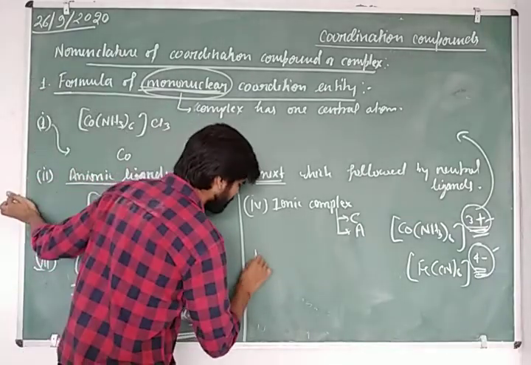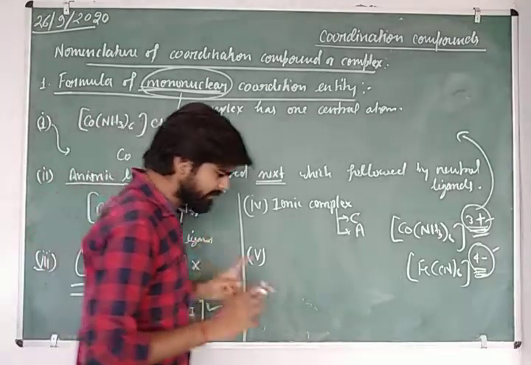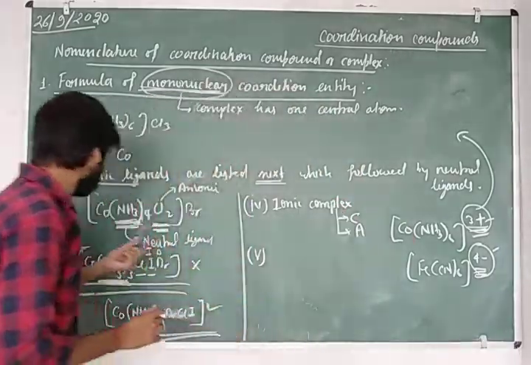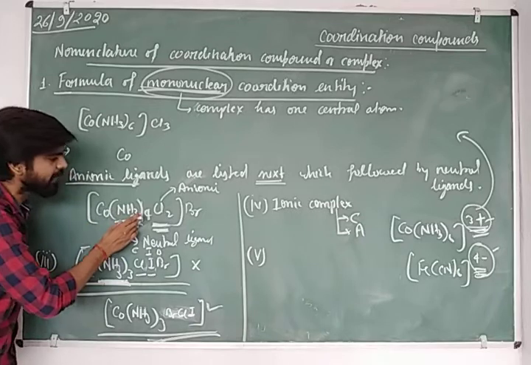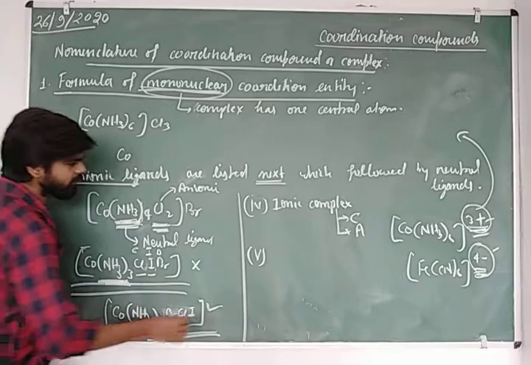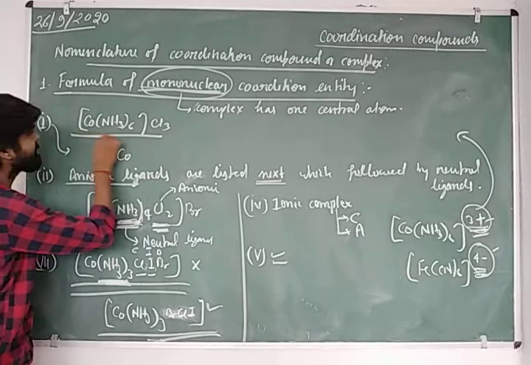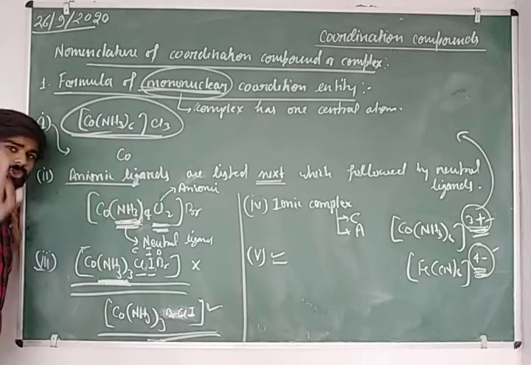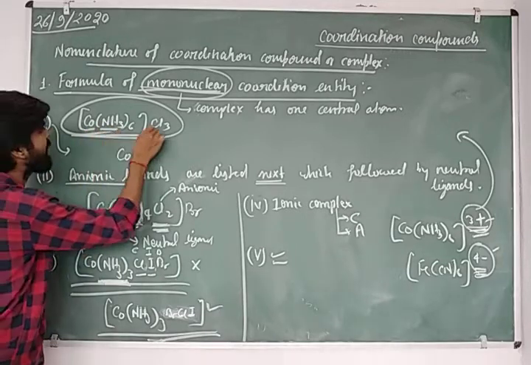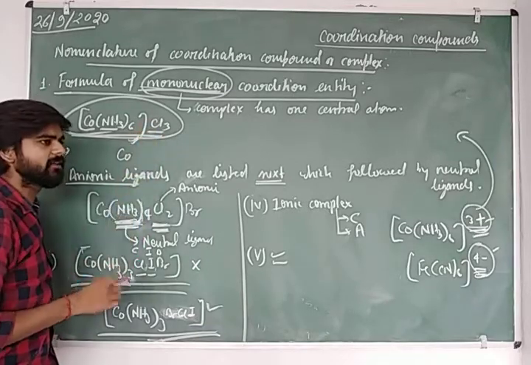So what is the next rule, sir? According to the next rule, there is no gap. There should be no gap between the metal, ligand as well as the counter ion when we write the formula of any coordination compound. According to the fifth rule, you can see many examples like this one. Here there is no space between the metal and the ligand and the counter ion. The counter ion is only separated by the coordination sphere, that one is the large bracket.